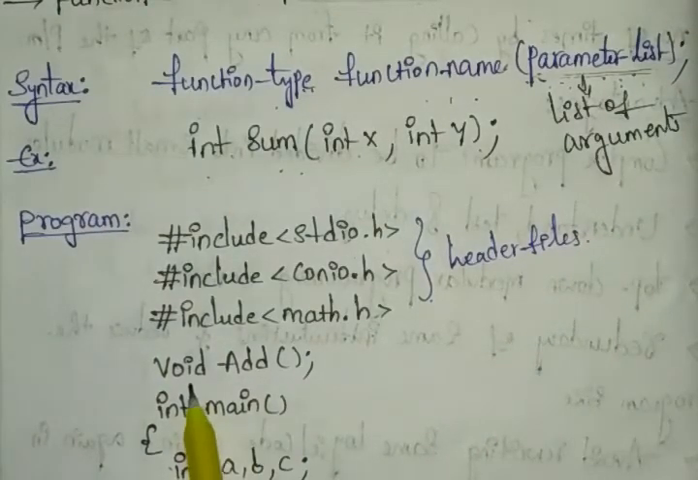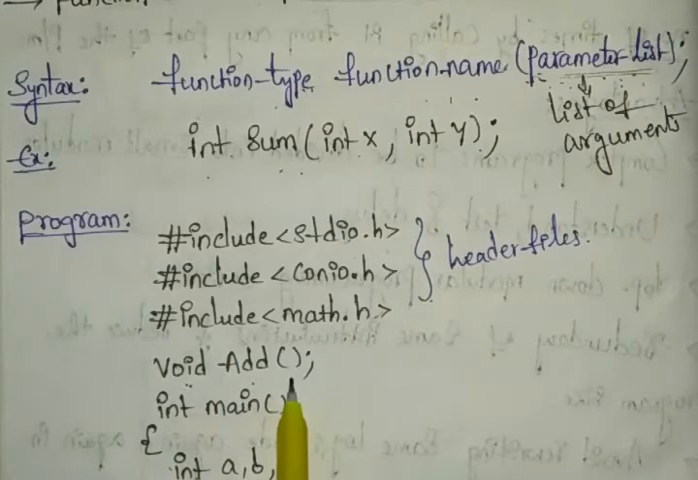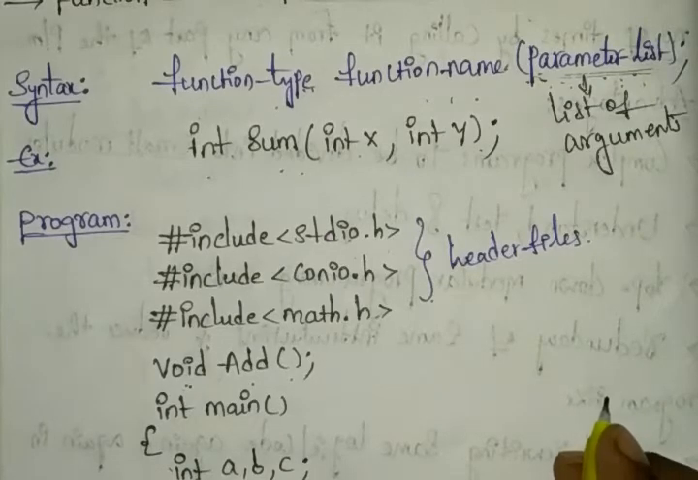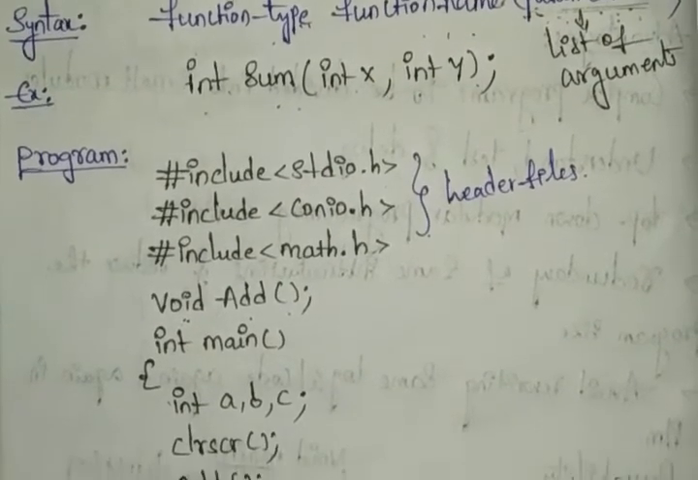And you can see here I took the void add. Void is our return type, and the function type add is our function name. Here we have the open and close parentheses. This is the parameter list. In this you can pass anything, but you can see here how we can work this.